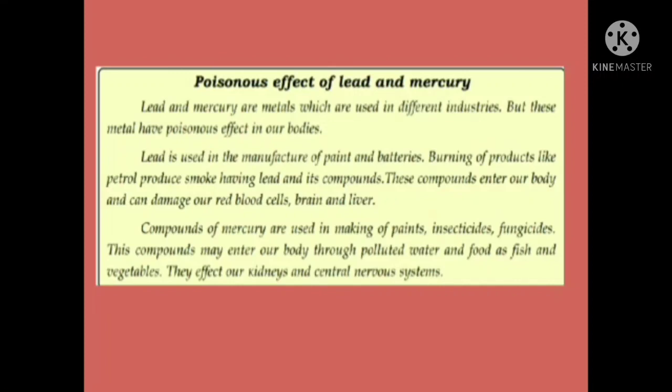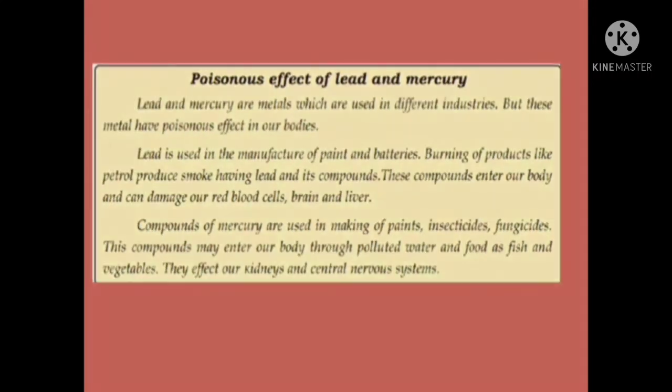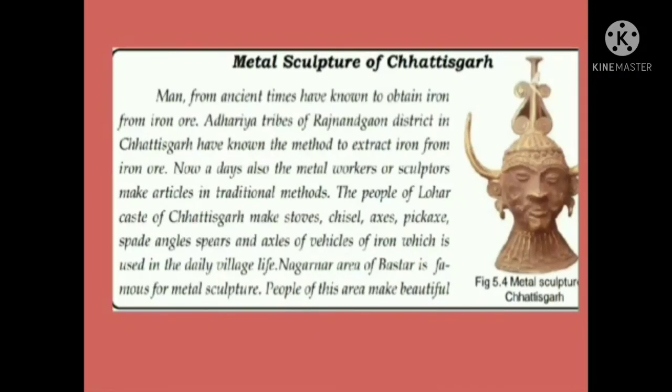Compounds of mercury are used in making of paint, insecticides, fungicides. These compounds may enter our body through polluted water and food such as fish and vegetables. They affect our kidneys and central nervous system. So, lead and mercury have their benefits and they have their poisonous effect also if they enter our body anyhow. Now the metal sculpture of Chhattisgarh.